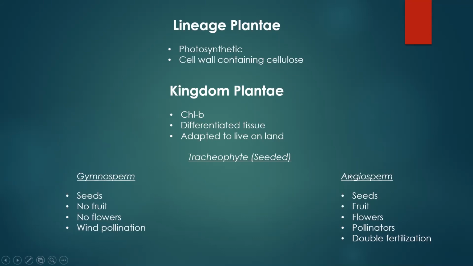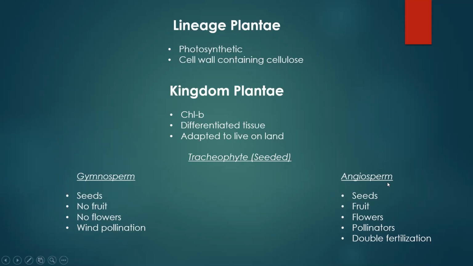So in angiosperms, a fruit is going to be formed around the seed or seeds. Whereas in gymnosperms, there is no fruit. It's just the seed itself that is released into the environment. With the gymnosperms, they also have unique pollination. They use wind for pollination. So pollen is what's going to carry the sperm cell. And with gymnosperms, that pollen is picked up by wind, brought to wherever the egg is of another plant, and then that sperm cell is going to be able to release its DNA into the egg. But that pollen is transported by wind.